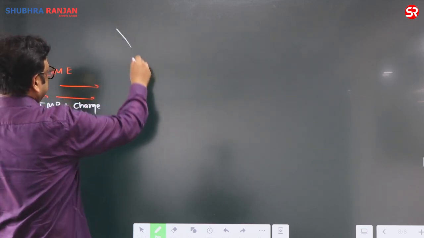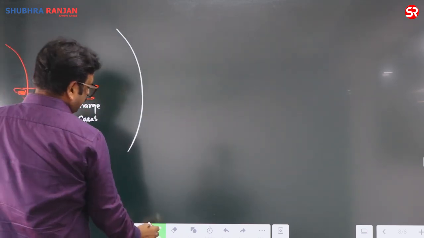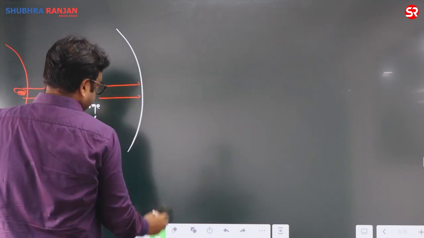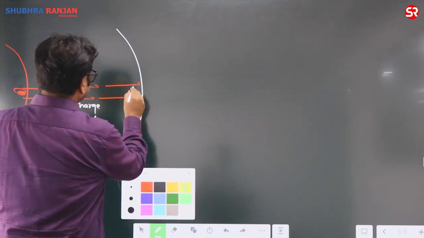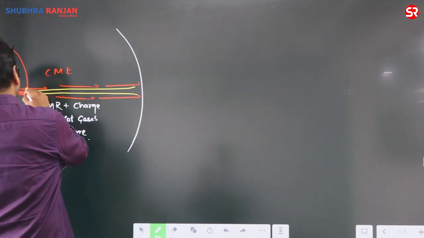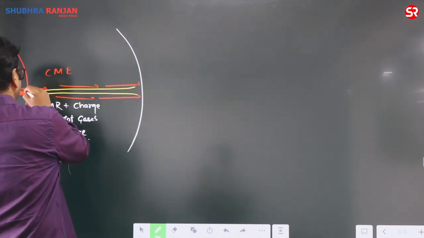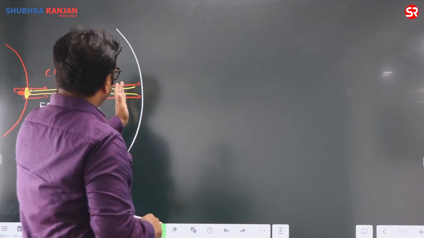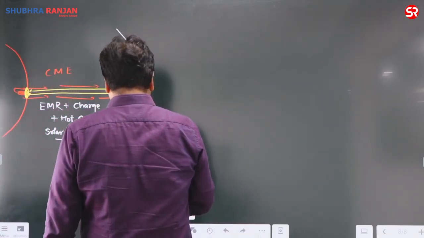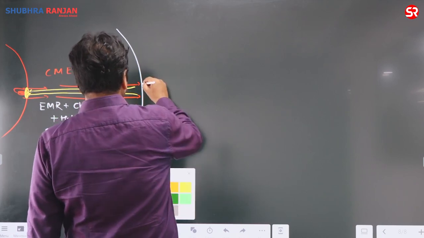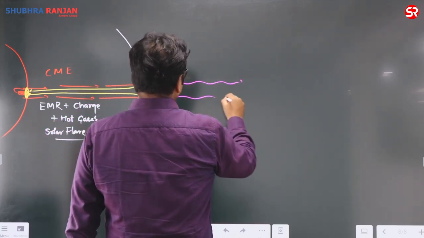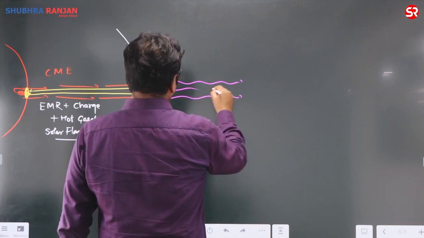But due to the gravity of the sun, what happened? The hot gases return back, and they are going to create the sunspot cycle, which I have discussed. But beyond this, only electromagnetic radiation as well as charged particles start traveling further.